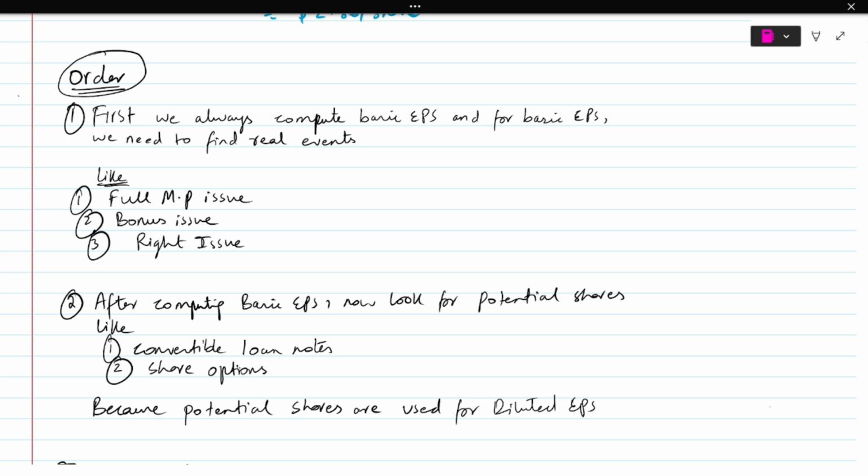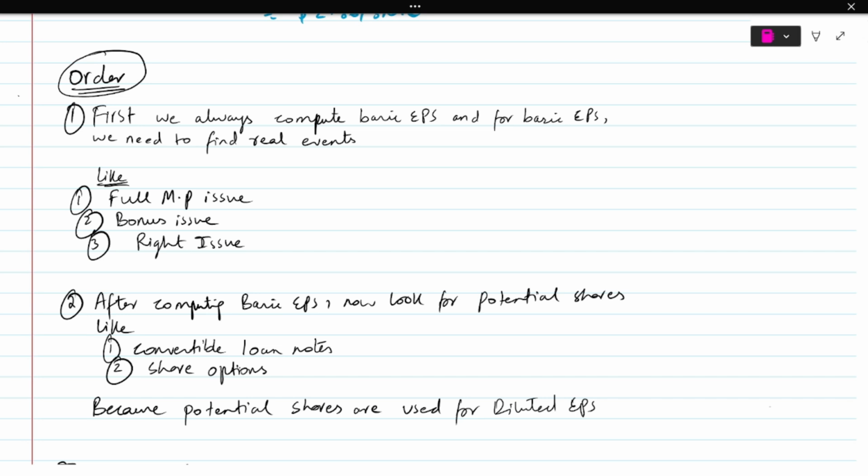For example, if you have a question where there's a lot of things happening, there's a bonus issue, right issue, then they have also given you the convertible loan notes or the share options, how would you solve the question? So this is the order in front of you. Number one, first of all, we always calculate the basic EPS. And for basic EPS, we need to find the real events. What do I mean by real events? Like the full market price issue, the bonus issue, the right issue, because these are the real events.